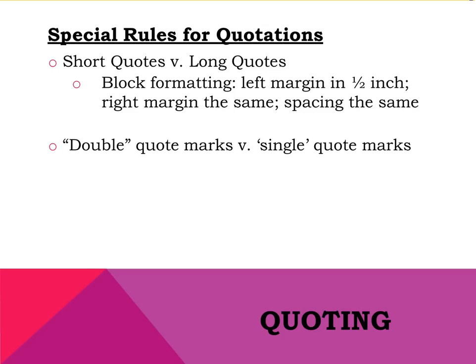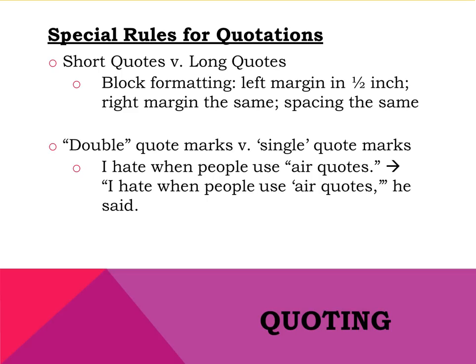So in this example, in the first sentence, air quotes is in double quote marks in the original. When it is quoted in your paper, the whole sentence goes into double quotation marks and the author's original double quote marks are changed to single quote marks. If you look closely, you'll see that this means that the end of the quote actually has 3 quotation marks